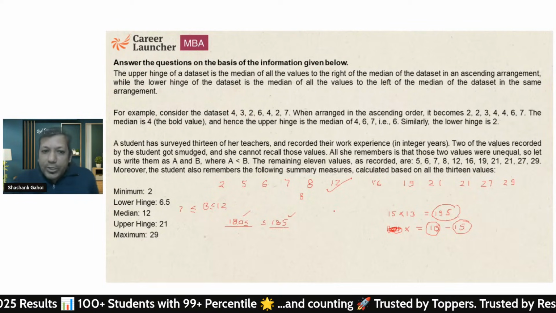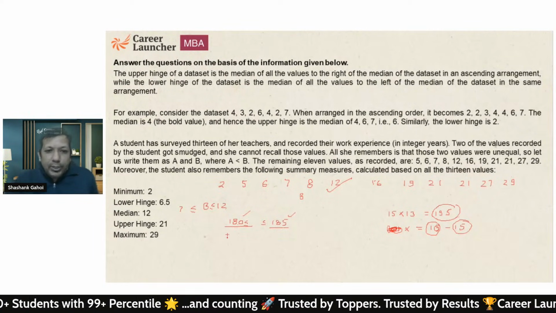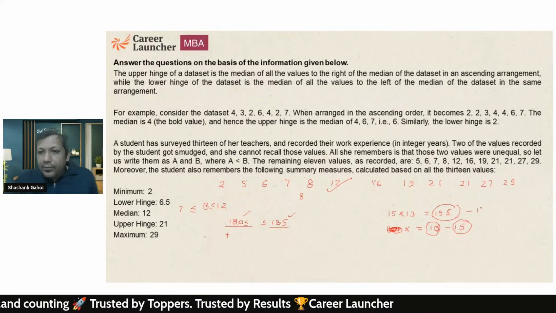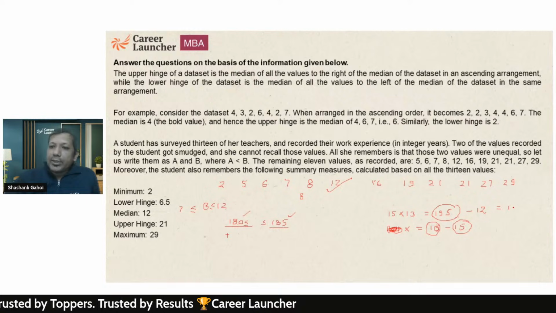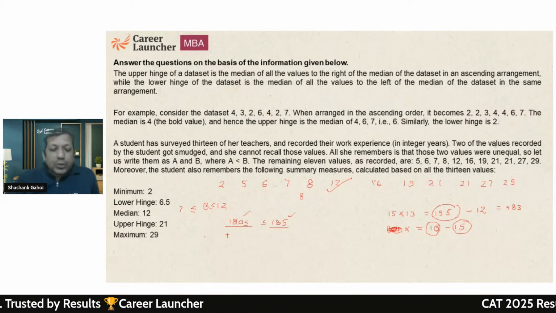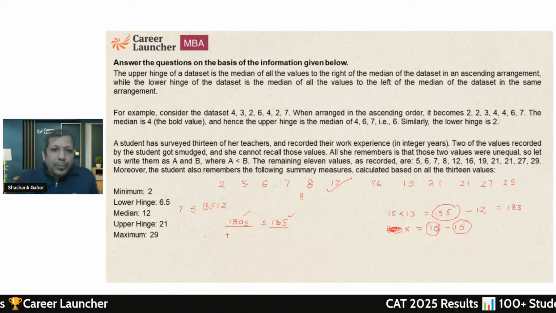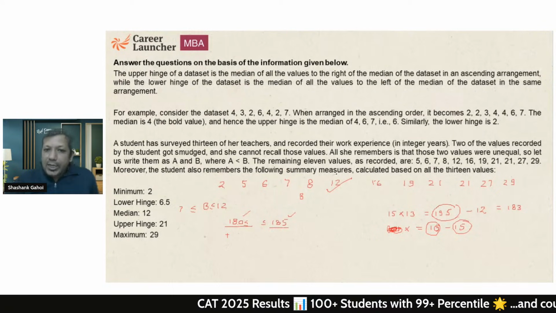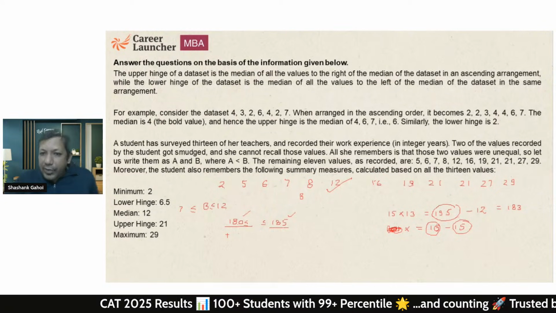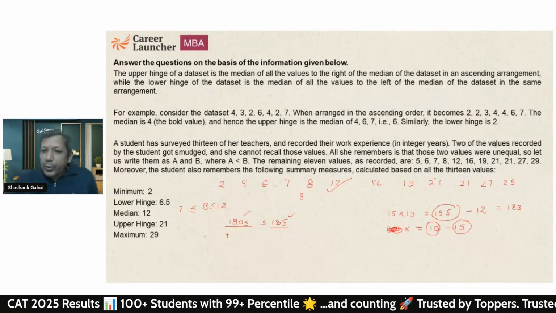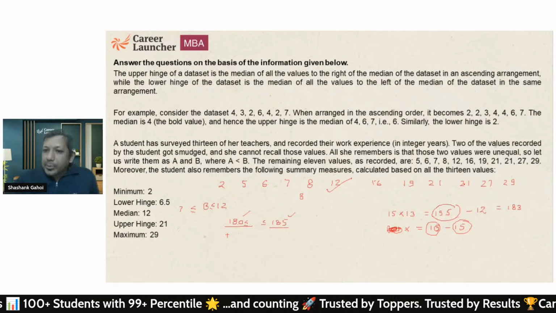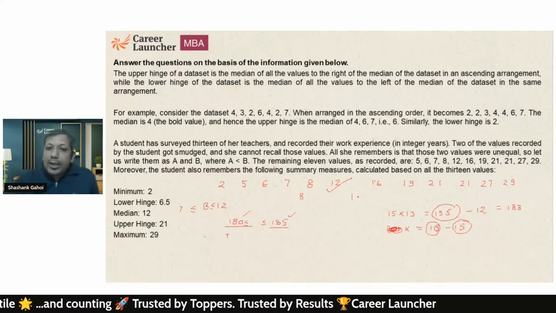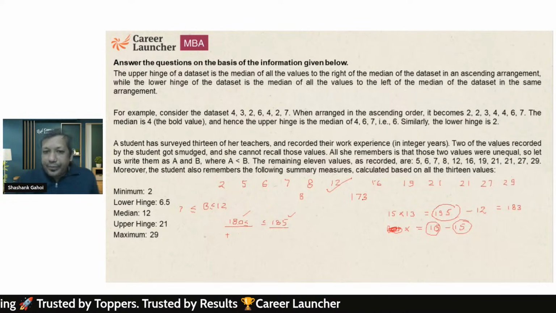So basically what is going to be my current sum? That is going to be 195 minus 12, and that is going to be 183. So what I'm going to do, 2 plus 5 plus 6 plus 7 plus 8 plus 12 plus 16 plus 19 plus 21 plus 21 plus 27 plus 29, that comes out to be 173.